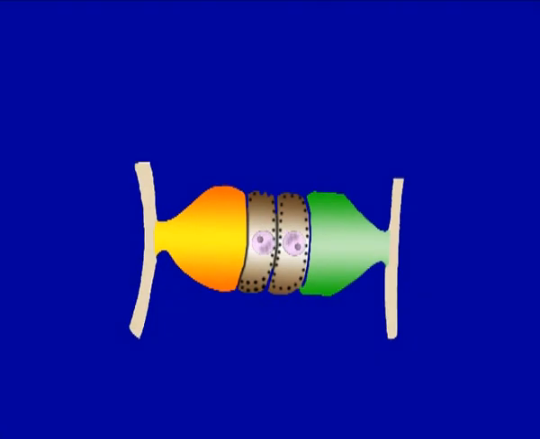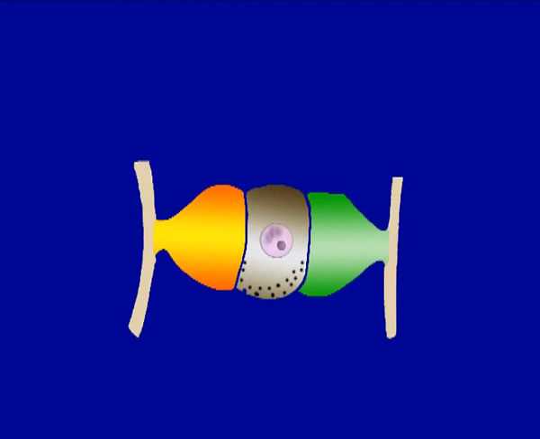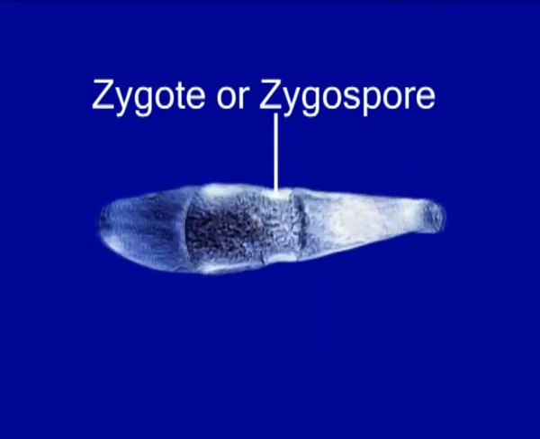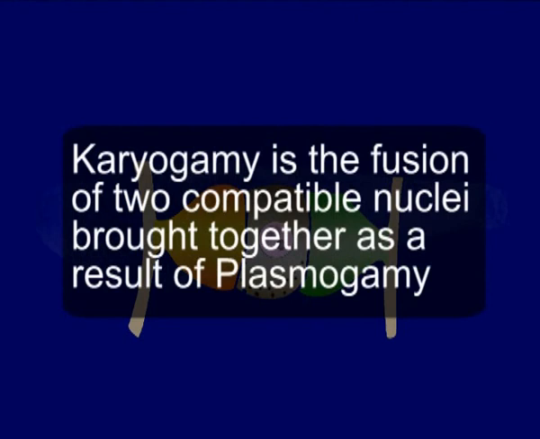Now the contents of the gametangia mix. The nuclei of opposite strains fuse in pairs. The combined gametangia finally result in a diploid cell known as zygote or zygospore, as shown here in the visual. So, karyogamy is the fusion of two compatible nuclei brought together as a result of plasmogamy.